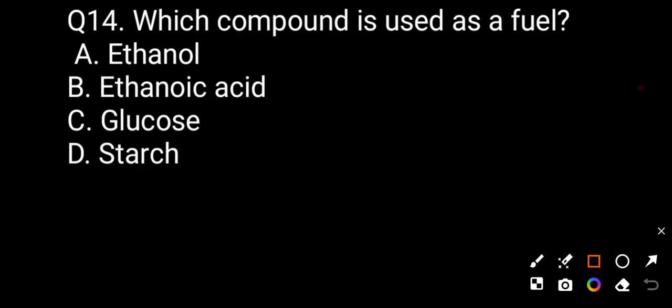Now question number 14. Which compound is used as a fuel? Option A ethanol, option B ethanoic acid, option C glucose, option D starch. The correct answer will be A. Ethanol is the compound which is used as a fuel.